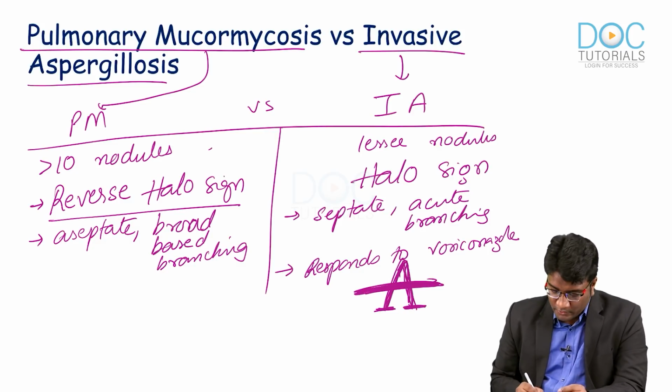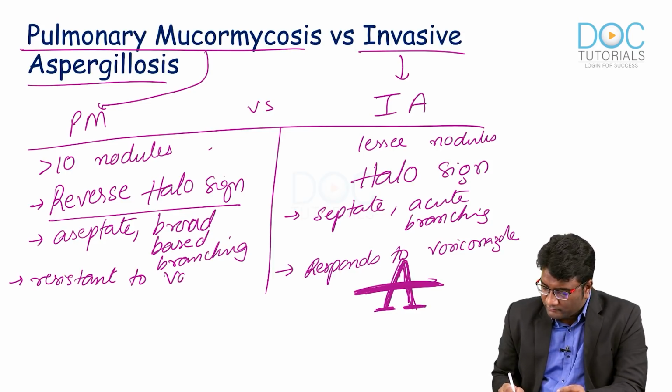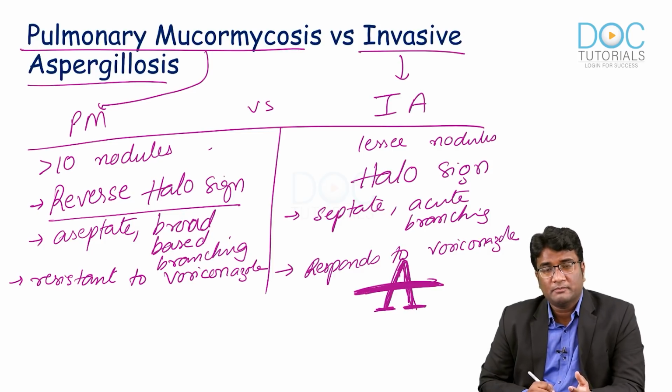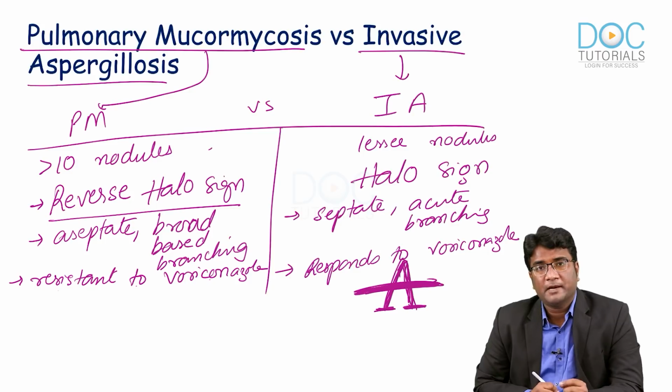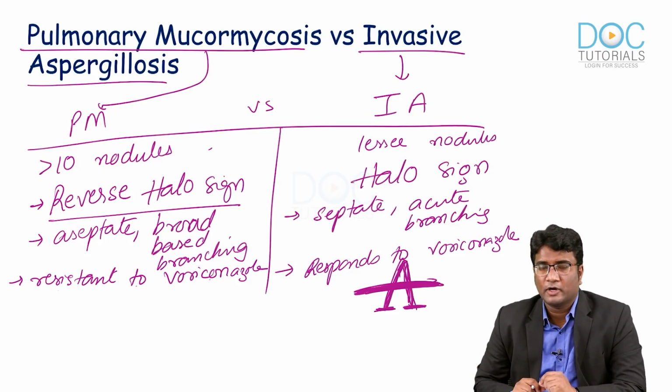Whereas pulmonary mucormycosis is resistant to voriconazole, and what is the treatment that we use here? We use liposomal amphotericin B and posaconazole as treatment in pulmonary mucormycosis. So, keep in mind these small differences.